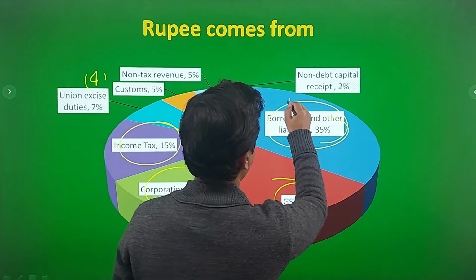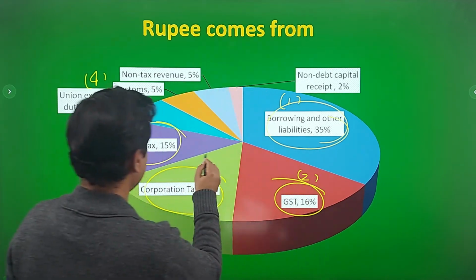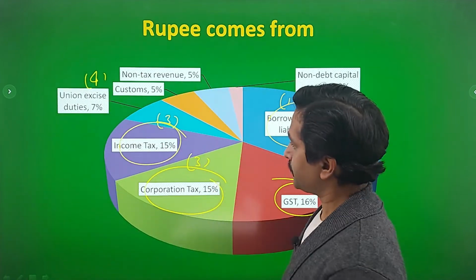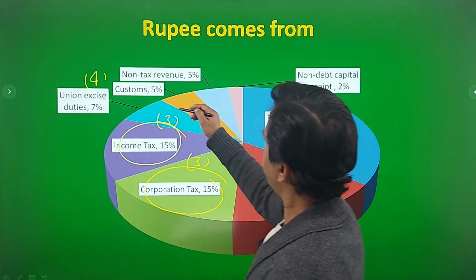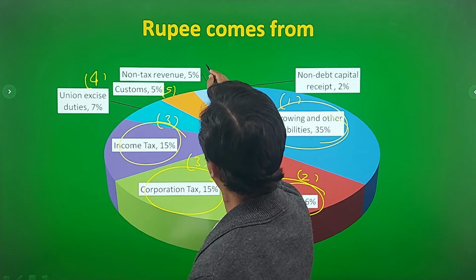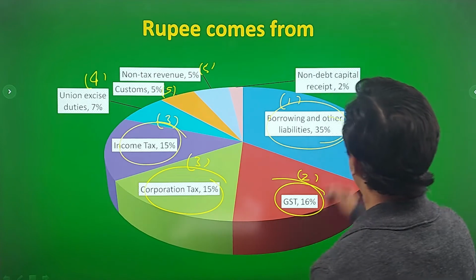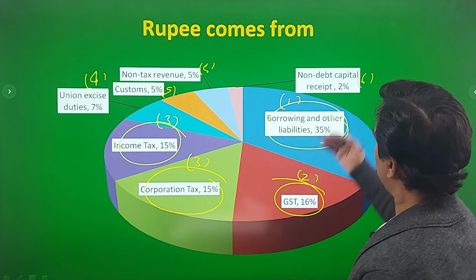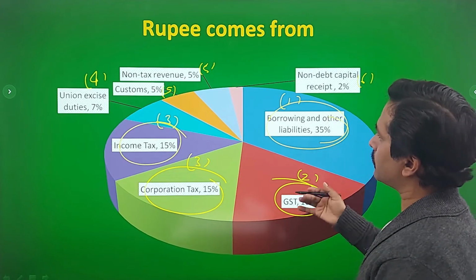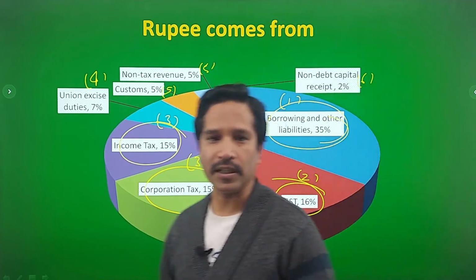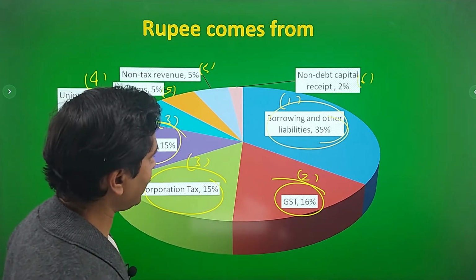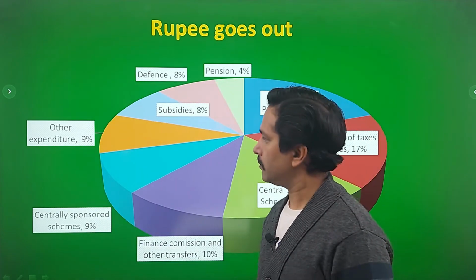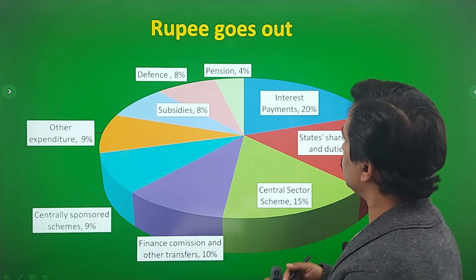So here we can give number 1, this is number 2, this is number 3, number 4 is union excise duties. Then number 5 is customs, and number 5 is non-tax revenue also, and number 6 is non-debt capital receipts. So these are the items which constitute receipts of the government from different sources, right? And when government spends money, so where does the rupee go?